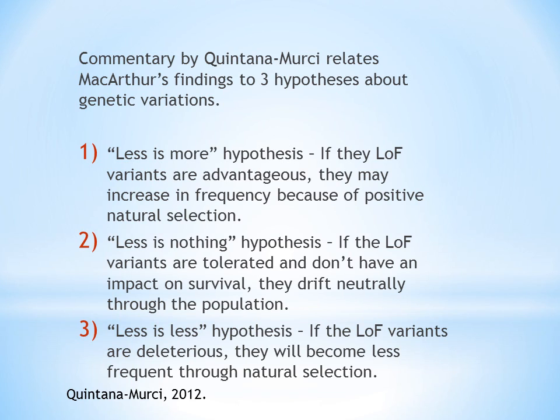Quintana-Mercader looked at MacArthur's findings and related them to natural selection through these three hypotheses. The less is more hypothesis looks at loss-of-function variants that are advantageous, and it says that they may increase in frequency because of positive natural selection. The less is nothing hypothesis says that if the loss-of-function variants are tolerated and don't have an impact on survival, they'll drift neutrally through the population. The less is less hypothesis looks at loss-of-function variants that are deleterious, and it says that they'll become less frequent through natural selection because of their impact on survival and fitness.